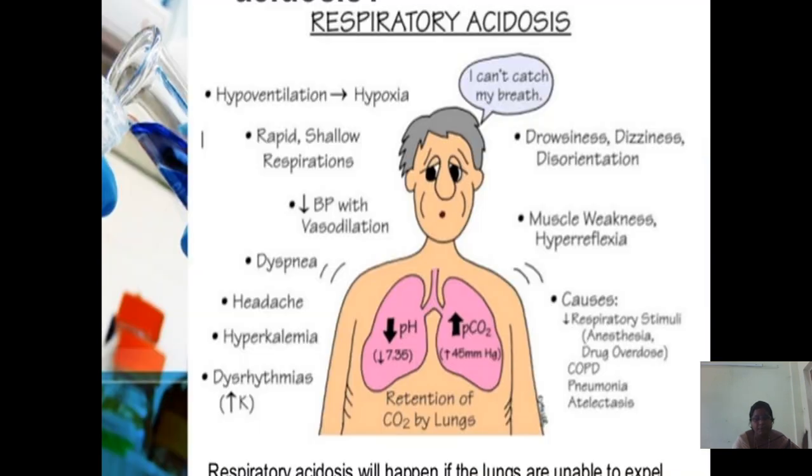Next comes clinical manifestations. Hypoventilation, that is hypoxia, rapid and shallow respirations, decreased blood pressure with vasodilation, dyspnea, headache, hyperkalemia, dysrhythmias with increased potassium, drowsiness, dizziness, disorientation, muscle weakness, hyperreflexia. Causes are decreased respiratory stimuli, that is anesthesia or drug overdose, COPD, chronic obstructive pulmonary disease, pneumonia, and atelectasis. Atelectasis means collapse of the lungs.